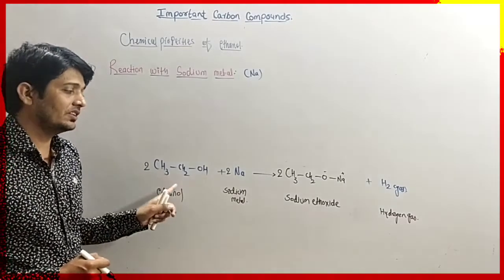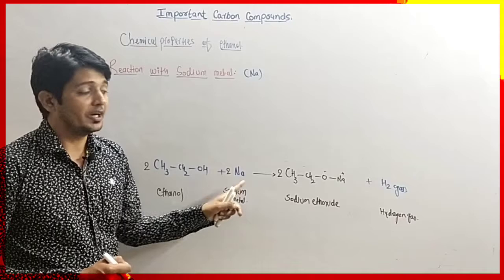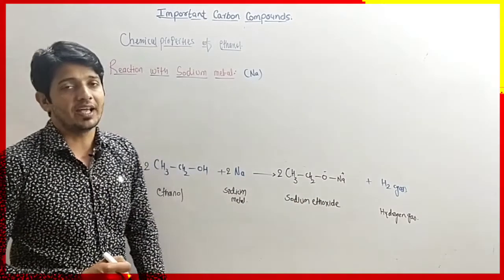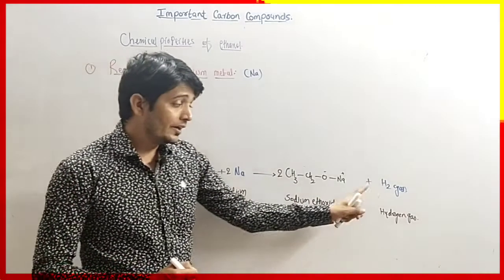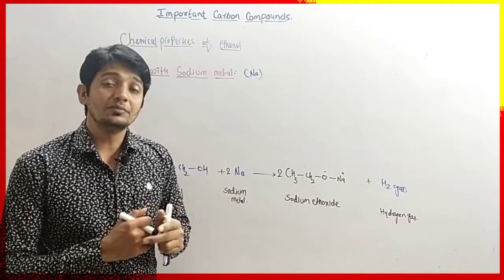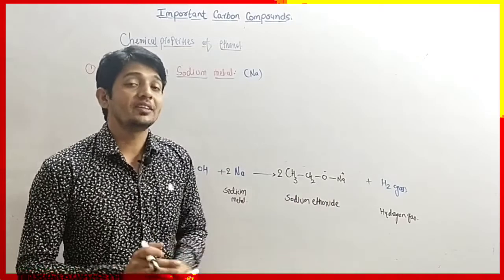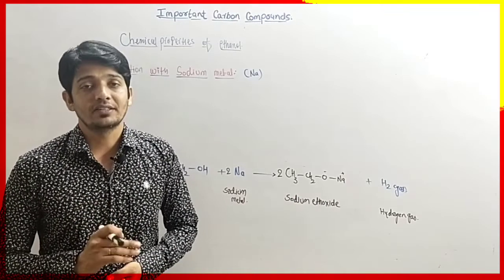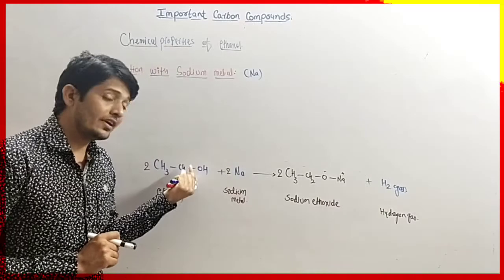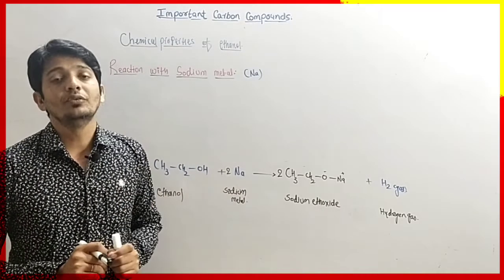So this is how ethanol reacts with sodium metal. It produces sodium ethoxide and releases hydrogen gas. Due to the release of hydrogen gas, when hydrogen gas comes in contact with air, when a sufficient amount of hydrogen gas is released, it catches fire. So when sodium is added to alcohol, it is a kind of explosive reaction.